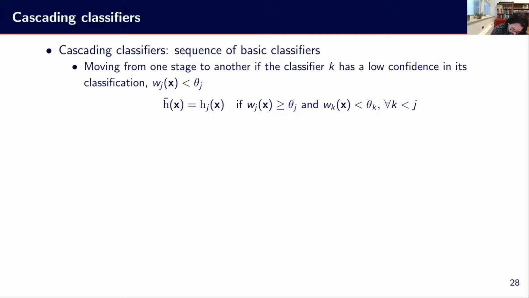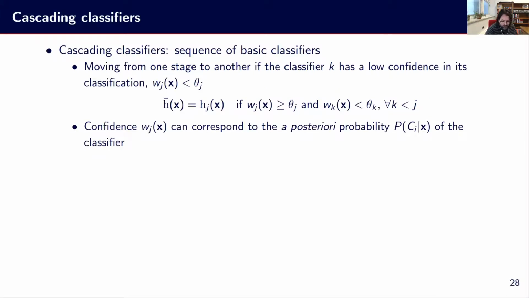We will stop at the point where the weight is over a given threshold. So the confidence for classifier J is over a given threshold, assuming that all the other stages before were lower than their corresponding threshold, which doesn't have to be the same from one stage to another. And then the ensemble decision will be basically the member at the current stage where the confidence is good enough.